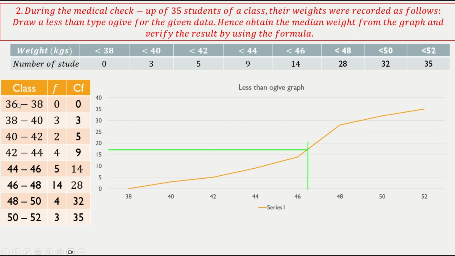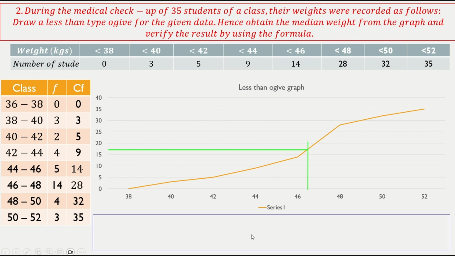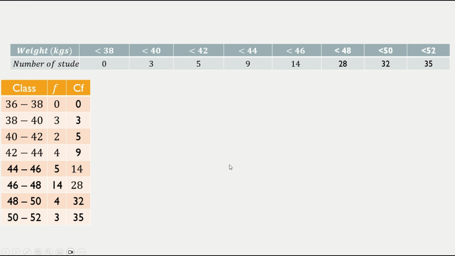So we have to take the upper bound here. Okay, from 38, 40 you will draw. So this is the graph, and we know that total 35 students, so n by 2 is 17.5. So if I draw at 17.5 horizontal line, it will intersect the graph at a point where the value on the x-axis is 46.5. So this is my median. Okay, now let's verify the same thing using the formula.